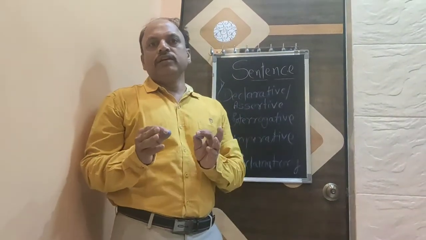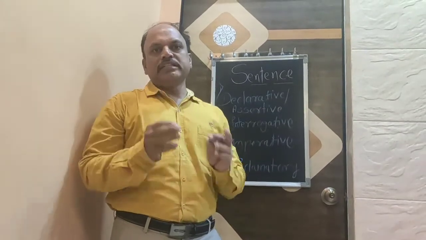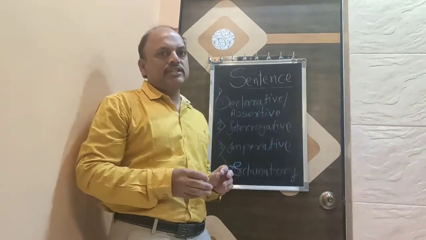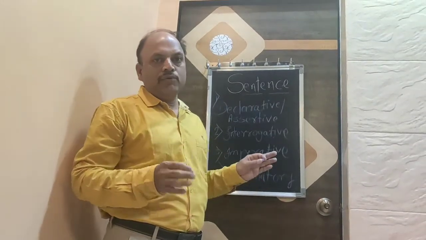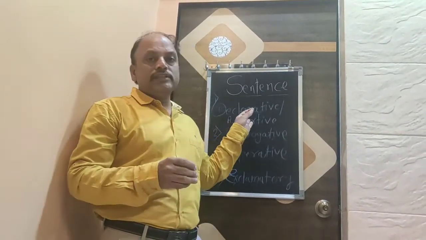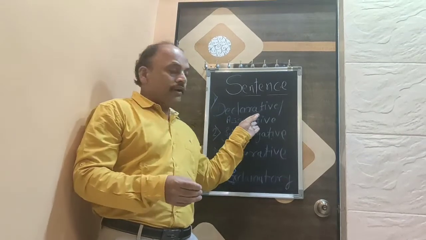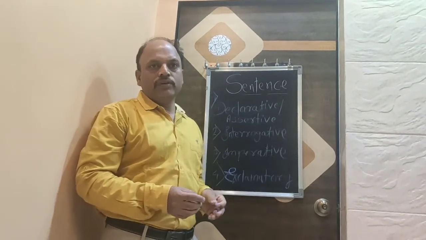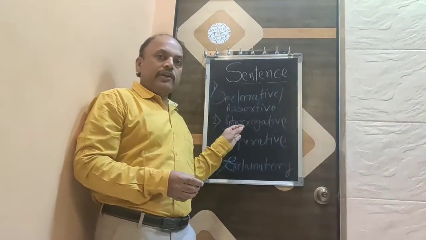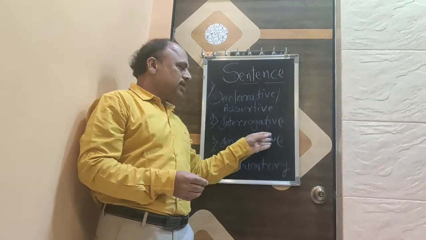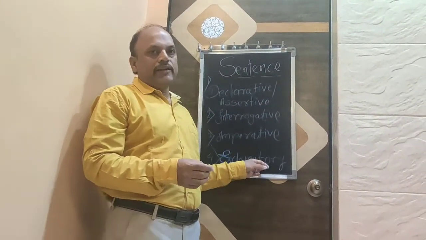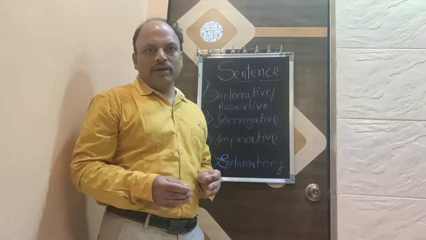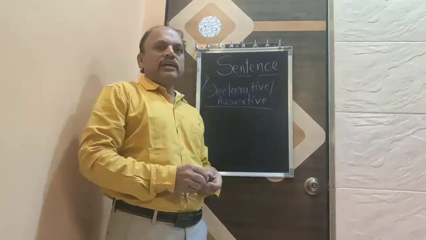In every sentence we put certain emotions, certain expressions. Based on the expressions of our emotions, sentences are divided into 4 types. First one is declarative, or it is also called assertive. Second, interrogative, third one is imperative, and the last one exclamatory. We will go one by one in a detailed way.